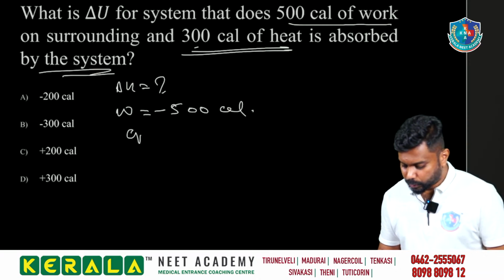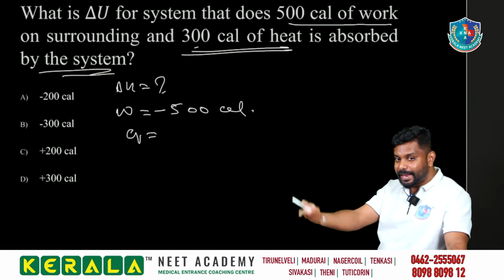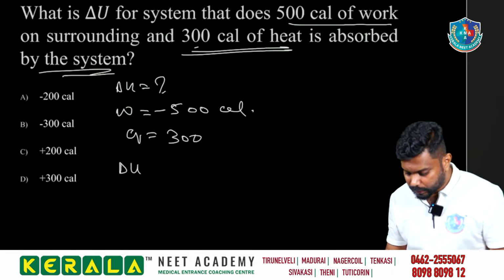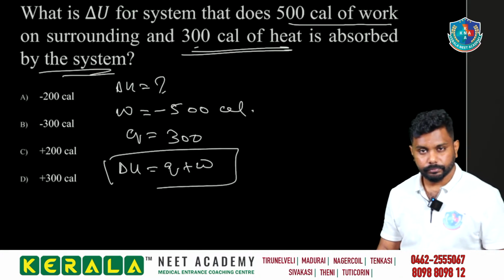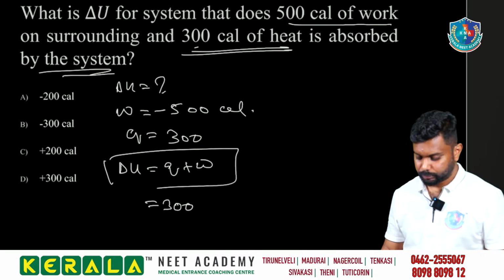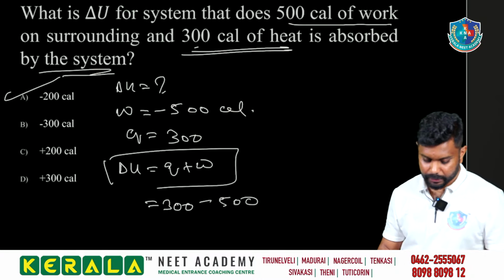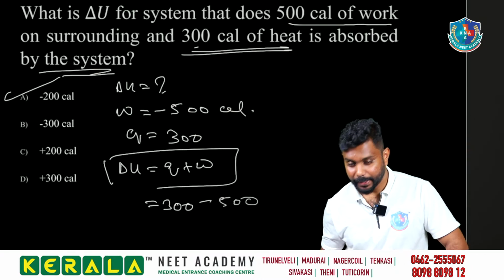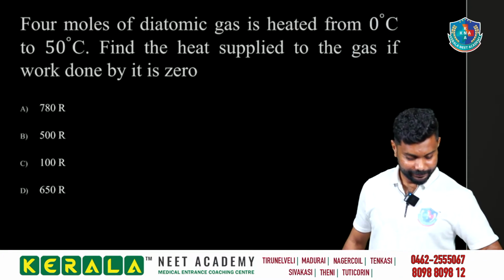And Q is positive. Why? It is absorbed, it is endothermic. Endothermic is adding energy, right? So it will be 300. So what is delta U? Delta U is equal to Q plus W from the first law of thermodynamics. Q is 300 minus 500, that is minus 200. That is the answer, in calorie. Understood, sir? Okay, understood.